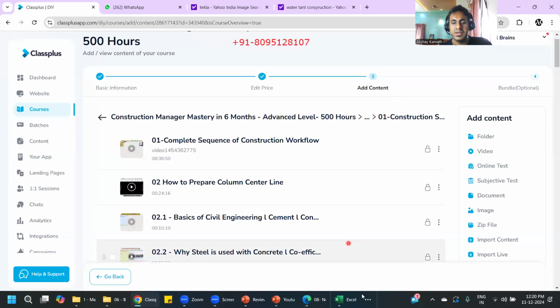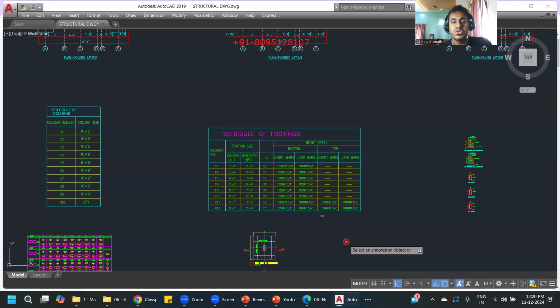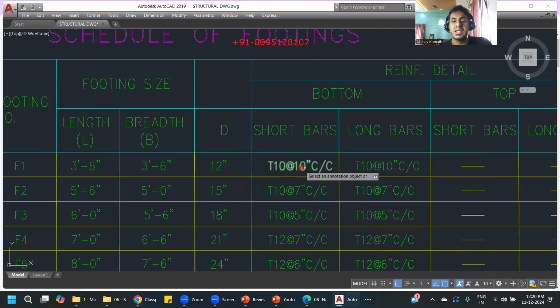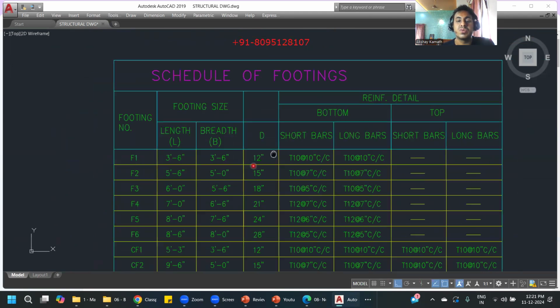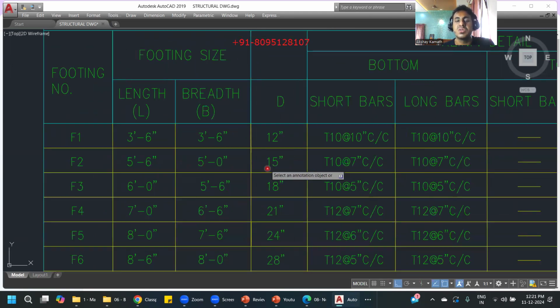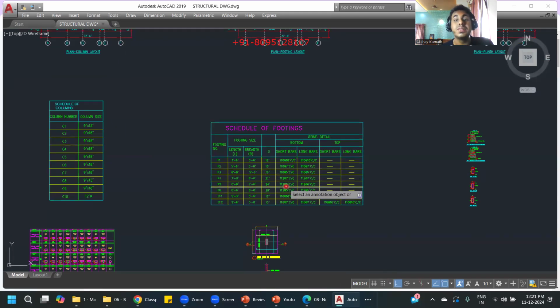But if you know the concepts behind all those things, like I mentioned earlier, you should understand how this 10 diameter bar at 10 inches is given. Reading this, anyone can read. Even you people can read. But if I ask you why 10 inches only, why not 12 inches? Why 10 diameter? Why not 12 diameter? Why is the depth 12 inches? Why is it not 15 inches here? Why is it 15 inches here? Why is it not 12 inches here? You should know all the answers for that.